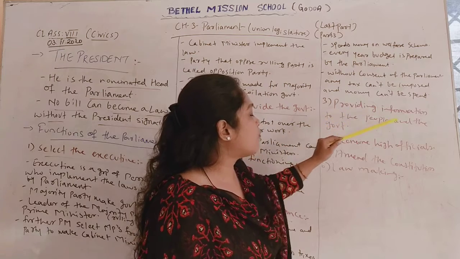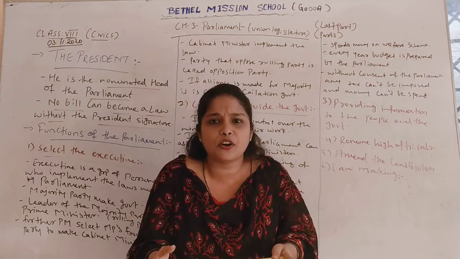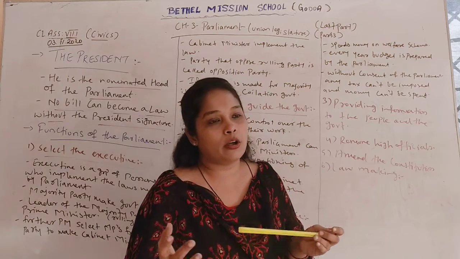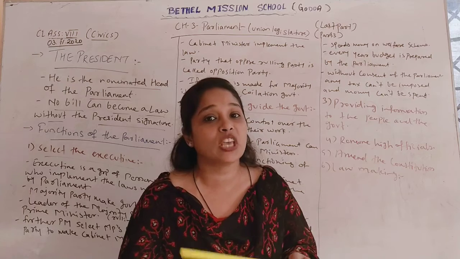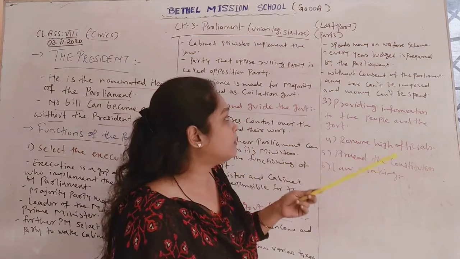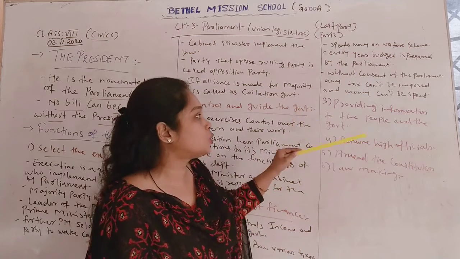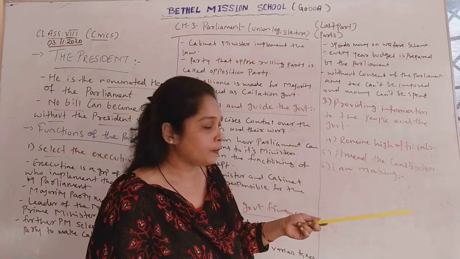Next one, providing information to the people and the government. It is a duty of the Parliament to provide any kind of legal or political information, like about the laws, policies and programs which they are making. It is a duty of Parliament to inform the people, and the government also, like the state government, about these laws and policies.